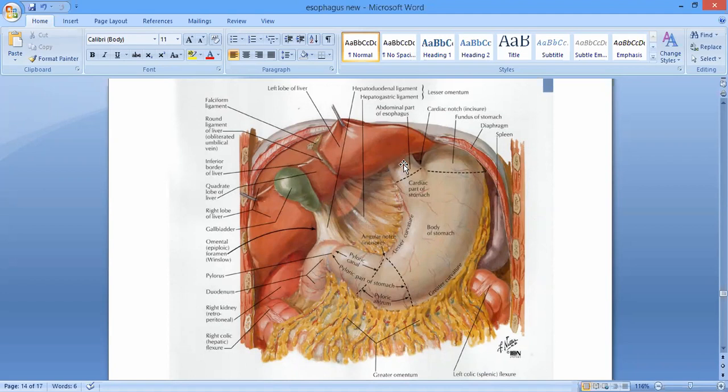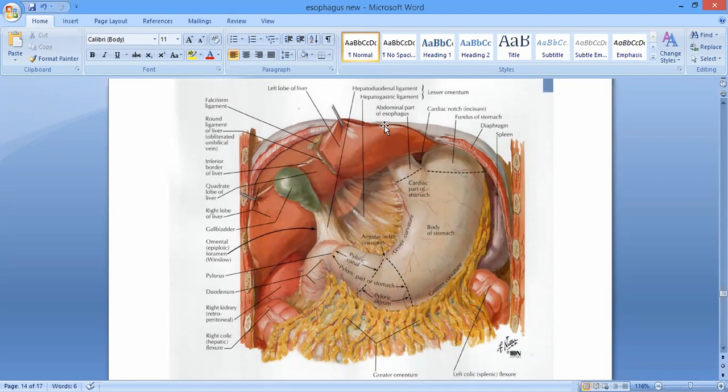And then it will reach downwards, and then it will turn sharply and is going to enter into the cardiac end of the stomach. And this is at the level of the T11. Is it clear? Yes. And इसका जो point of entry in the stomach, it is about 2.5 centimeter left to the median plane. If you draw a median plane over here in the midline, from the median plane it is about 2.5 centimeter, the entry point of the esophagus into the stomach at the cardiac. Is it clear? So I repeat it again.